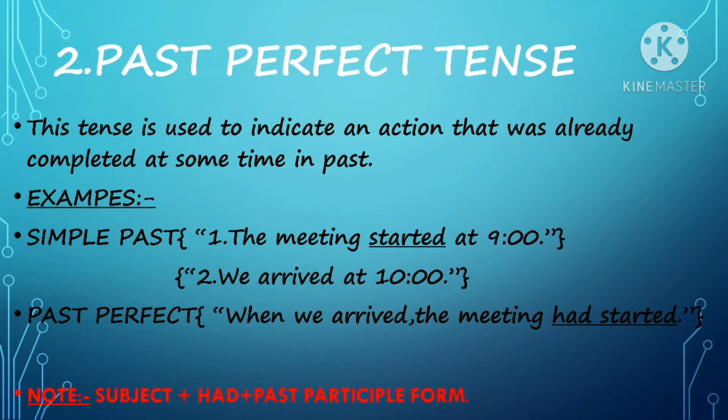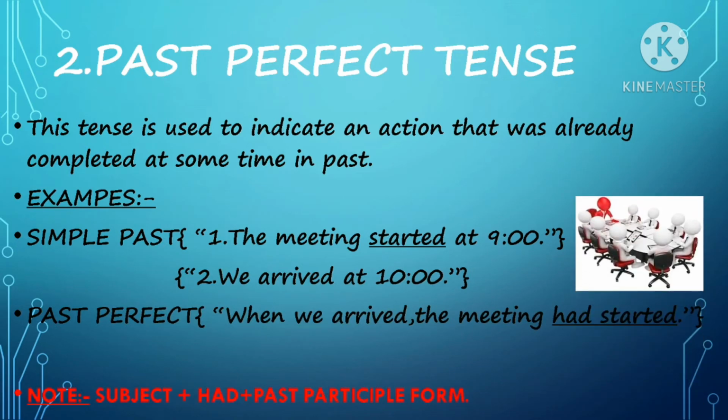This tense allows us to talk about two or more things that happened in the past, and we want to show which of these things happened first in the past. Here, the meeting had started would have happened first. When we have to show what happened first, we use the past perfect tense. To frame past perfect tense sentences, we should use had plus the past participle form.